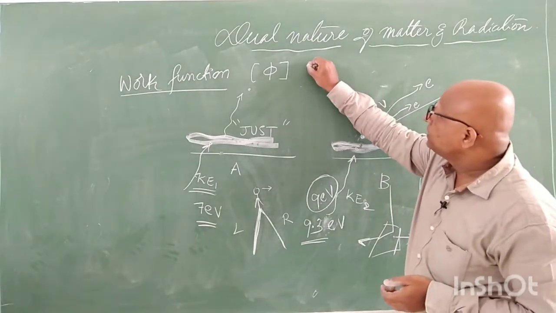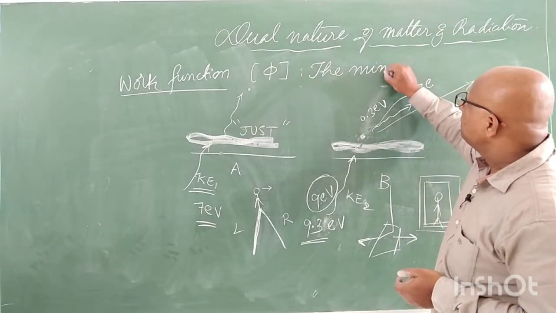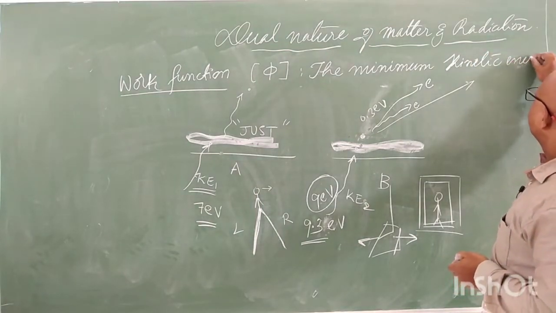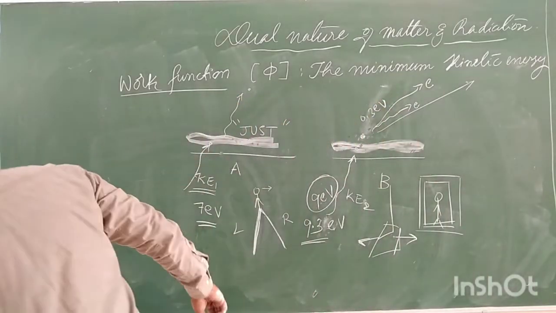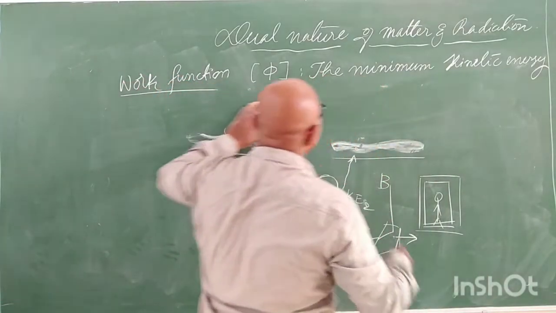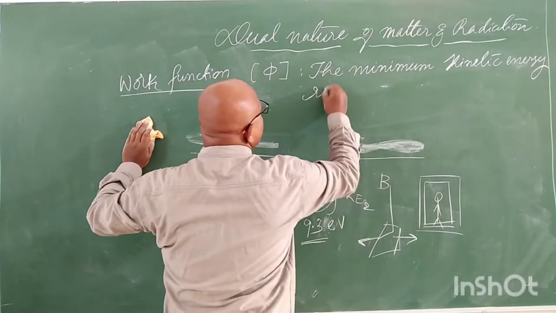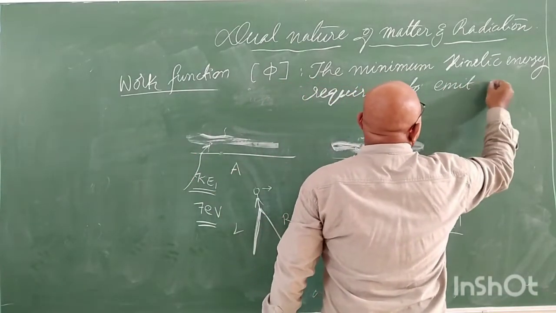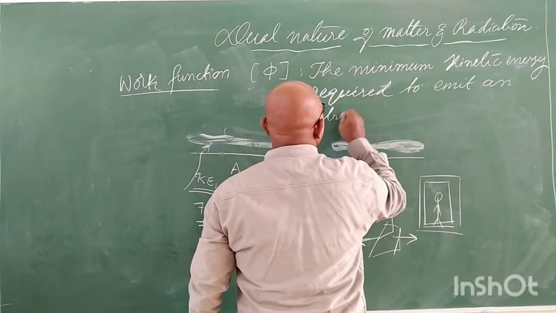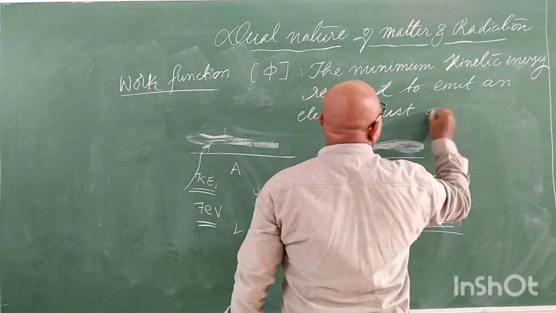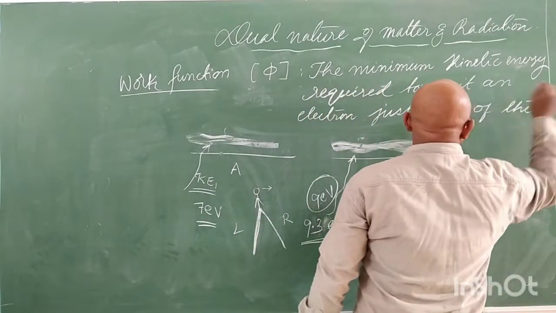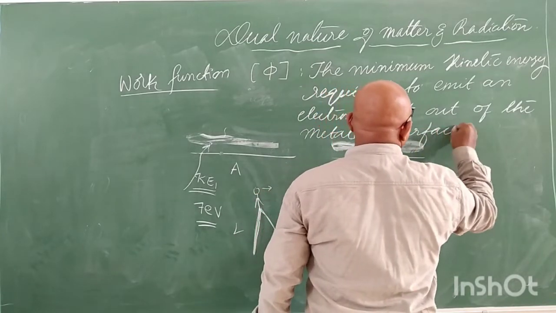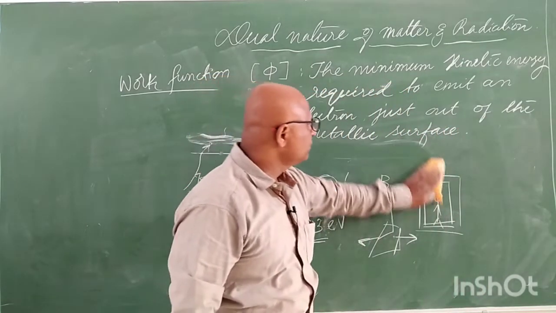That's why work function means the minimum kinetic energy required to emit an electron just out of the metallic surface is known as the work function of the metal.